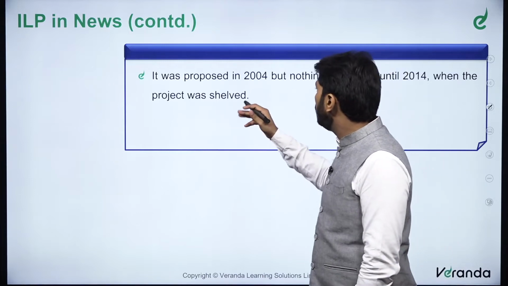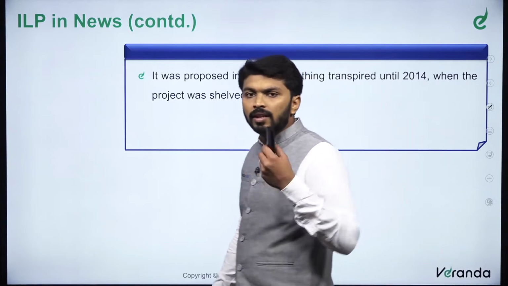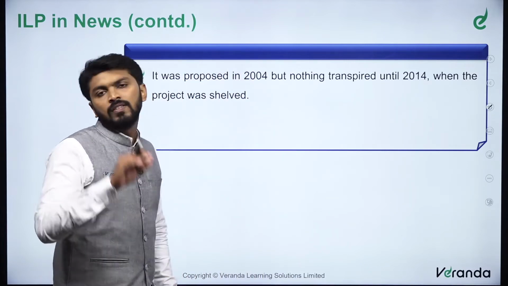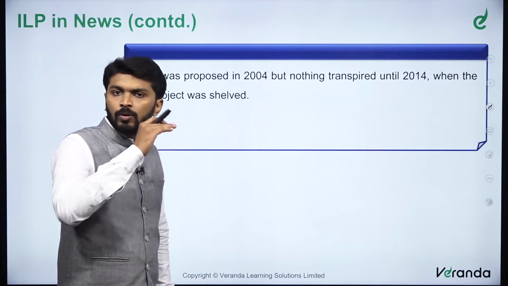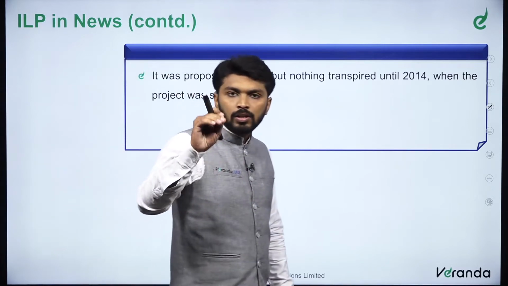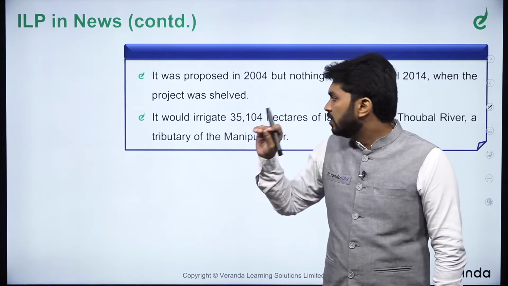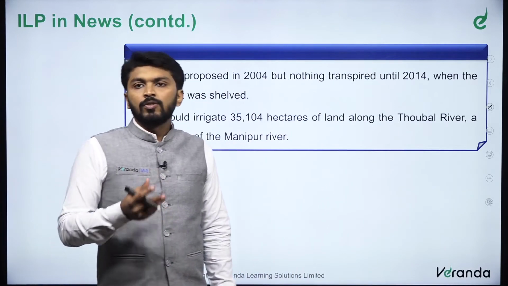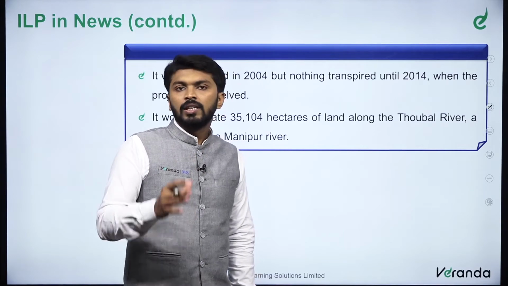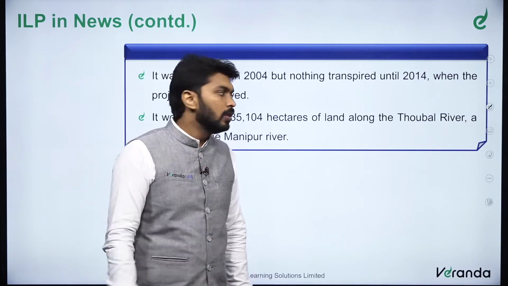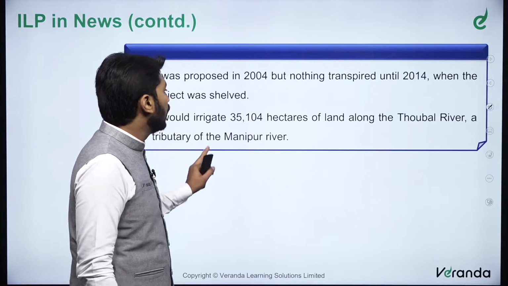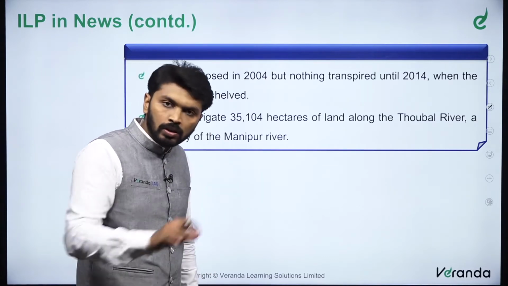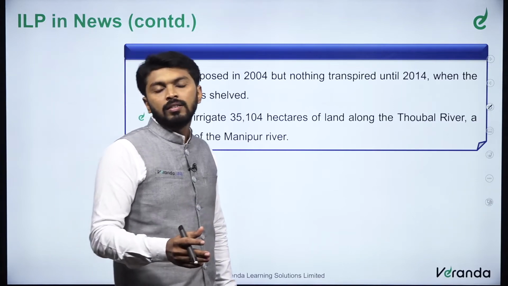It was proposed in 2004 again, but nothing transpired until 2014 when the project was shelved. So effectively till 2014 this project was actually shelved. After that only this project was initiated and it was completed, inaugurated in September 2021 by the Union Home Minister. So this project would irrigate 35,104 hectares of land in and around the Impal region.